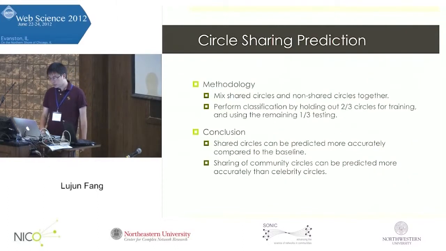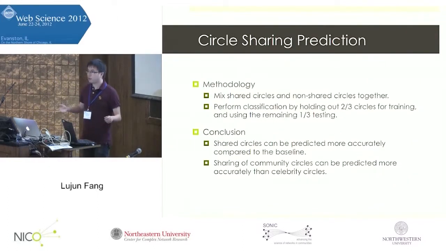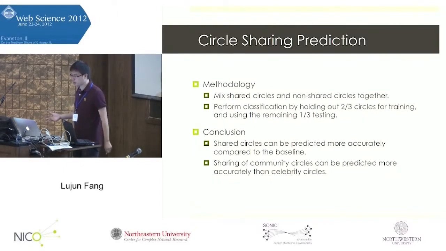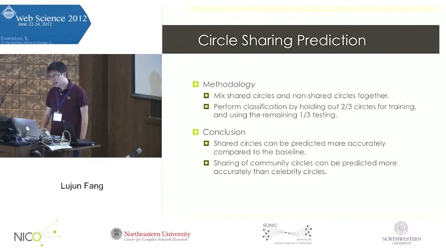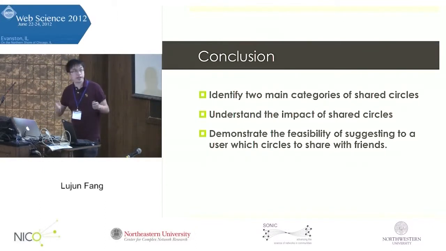So based on these four features, we can then try to perform classification to see if this kind of recognition is possible. The way we do it is to mix the shared and non-shared circles together, then perform classification by holding out 2/3 of the circles for training and using the remaining 1/3 for testing. What we see here is that shared circles can be predicted more accurately compared to the baseline where we make a random guess. And the sharing of complete circles can be predicted more accurately than that of elliptic circles. So this is essentially the analysis we've done.